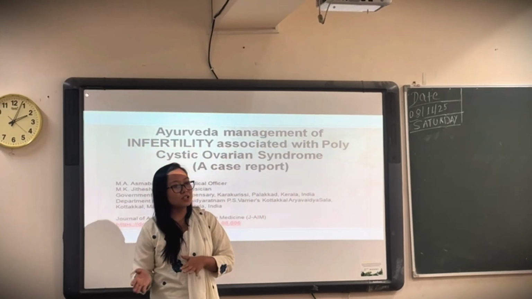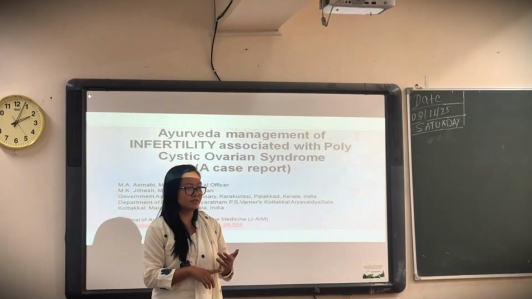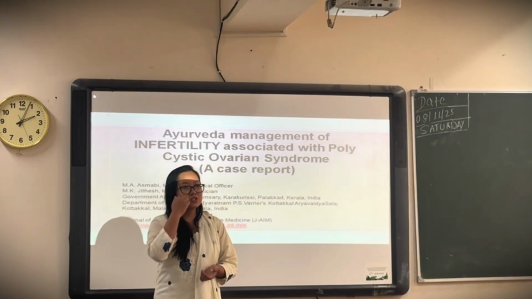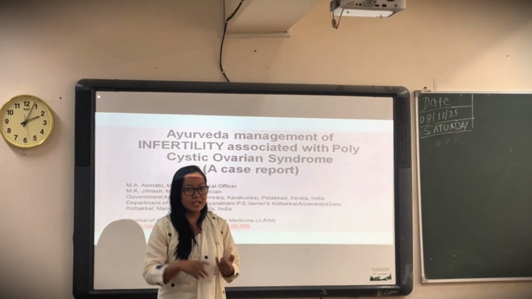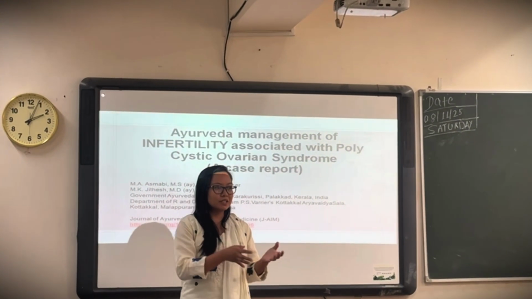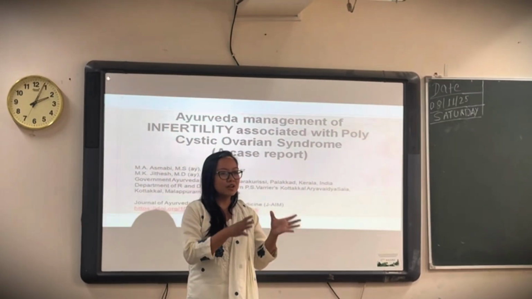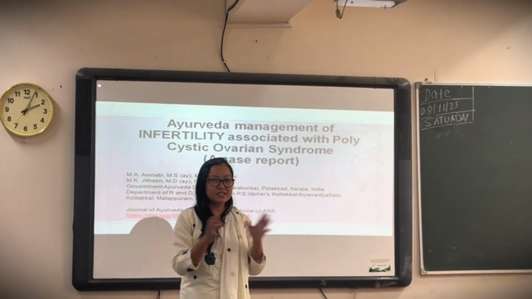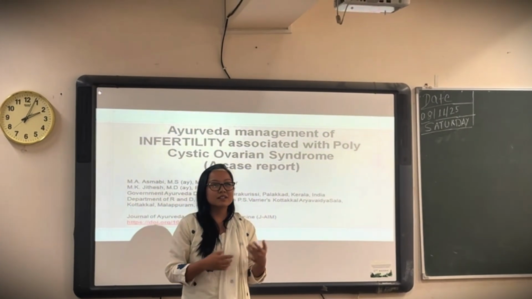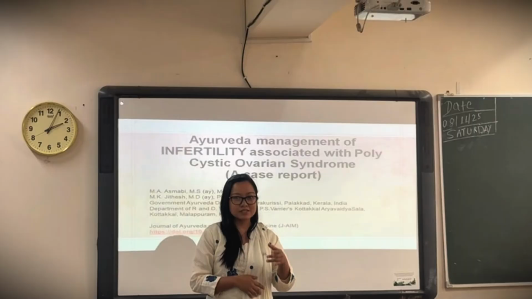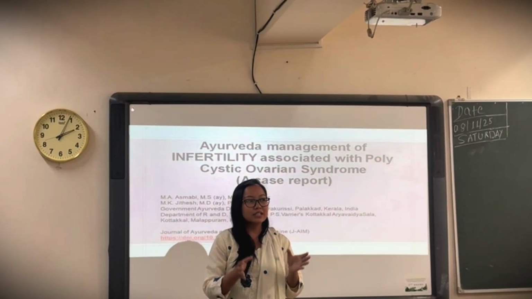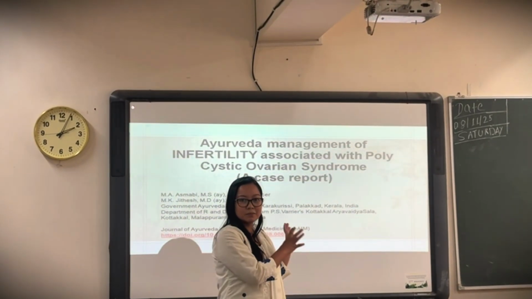As a result of this, anovulation will be there, anartava. I also wanted to tell about the androgenic state. In the follicular phase, you will study later in your classes about the menstrual cycle. This is about the Graafian follicle.